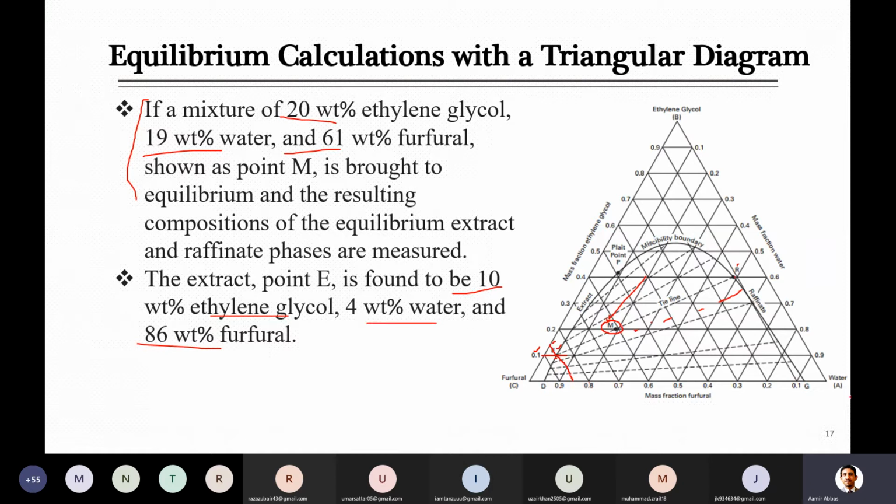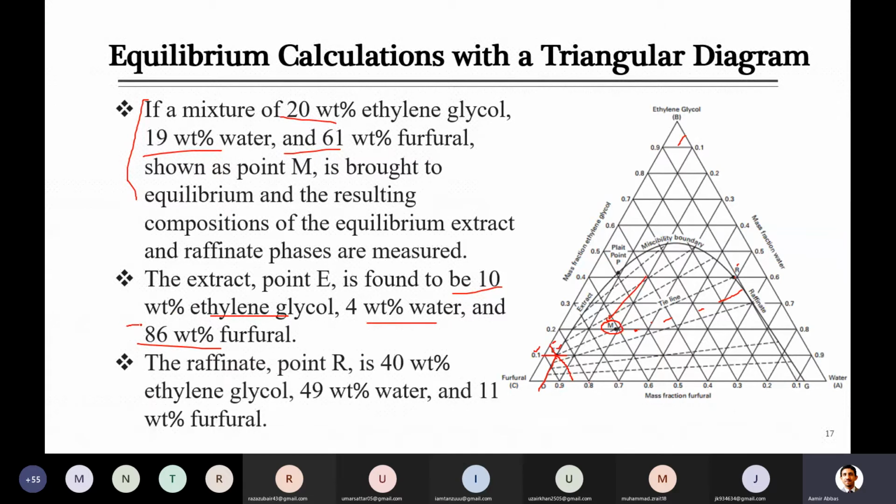Here it is less than 10%, so it will be 4 to 5%. Overall the sum should be 100%. If you take it as 85%, then water is 5%.